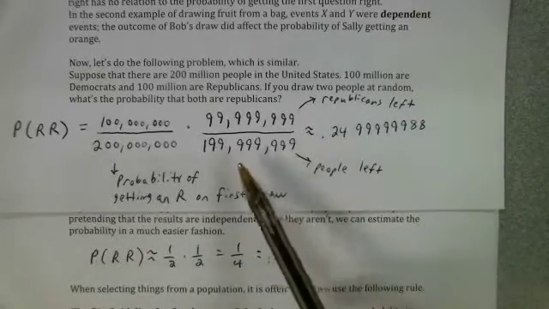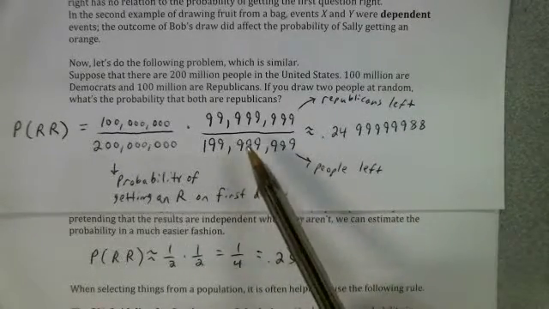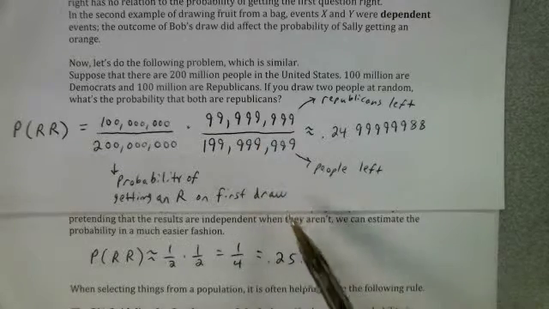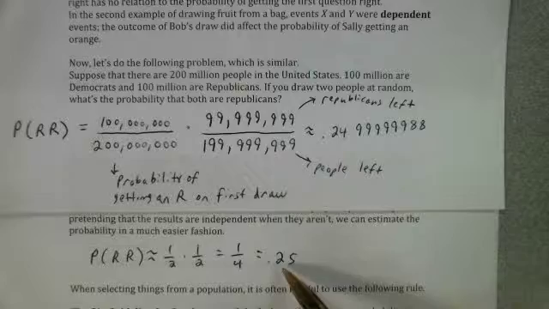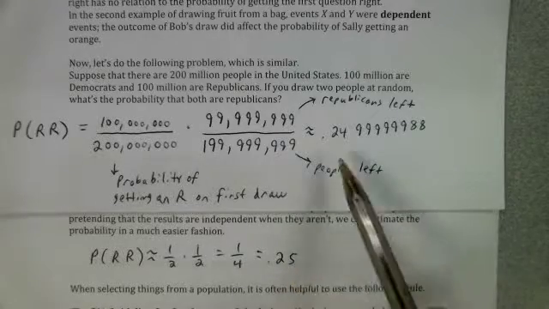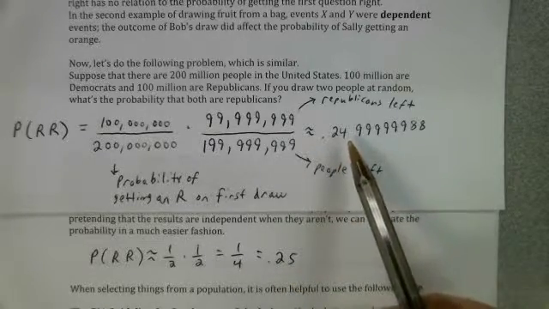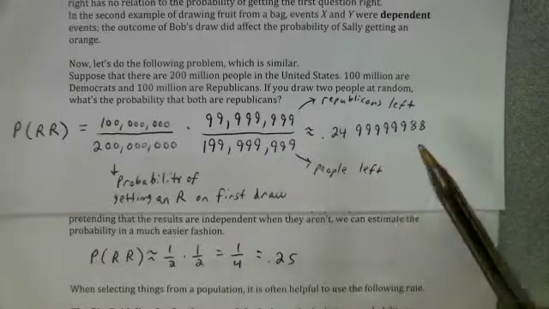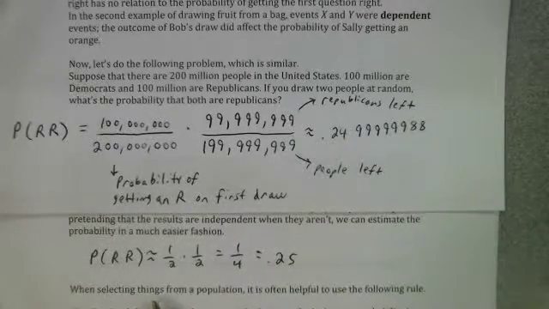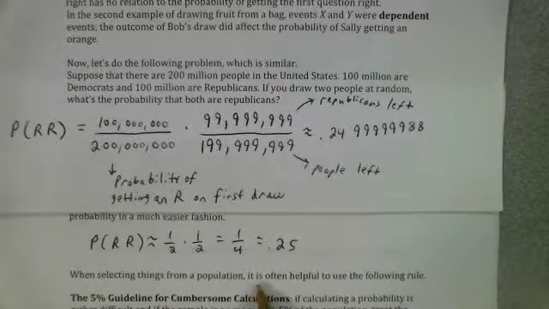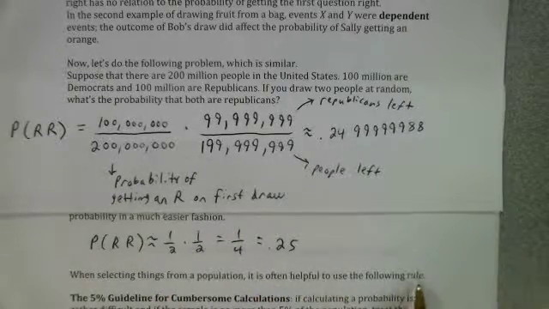So if we pretend like the probability of getting a Republican didn't change on the second draw, we would have estimated our probability to be 0.25, and that is darn close to the actual answer. So when selecting things from a population, it is often helpful to use the following rule.